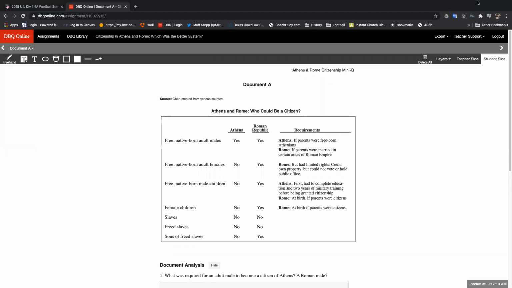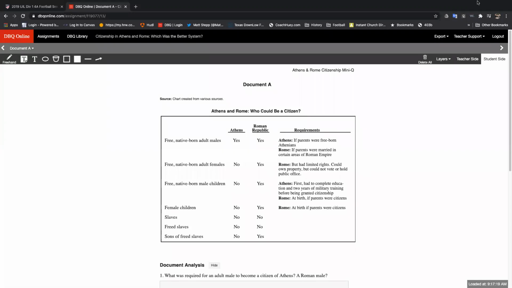So yesterday we understood what the background essay was, and you should have answered those 5 questions plus the definitions there. So there'll be 2 separate daily grades from this assignment. One is your background essay questions, and the other is your document questions, okay? Again, building into it, you're not going to answer every single one of these questions, but you're going to examine all of the documents, okay?